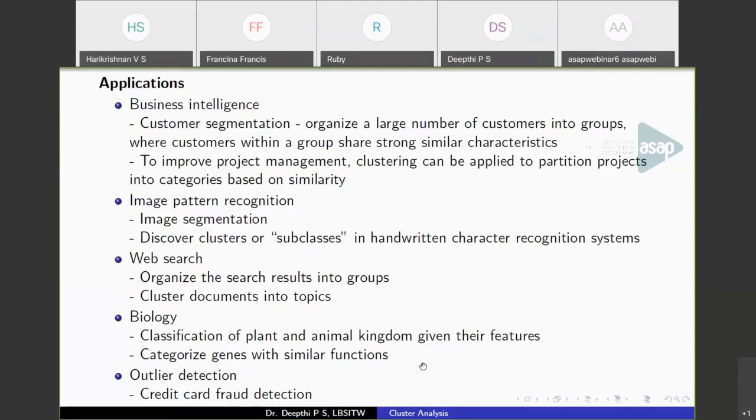The main application is credit card fraud detection. That is, if a credit card has been stolen, the purchase pattern will be different from the rest of the purchase pattern. So you can analyze that anomaly by using clustering. That is what outlier detection means. Errors or noise can be there in data due to measurement errors or maybe manual errors. But these outliers are part of the data that are significantly different from the rest of the data points. So those outliers can also be detected using clustering. These are the applications of clustering.